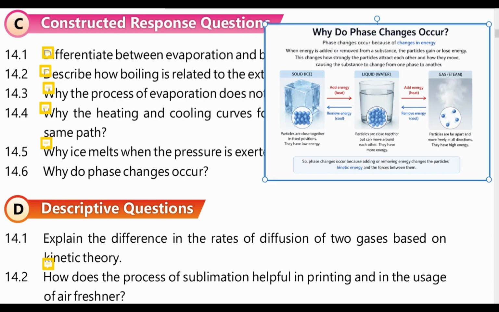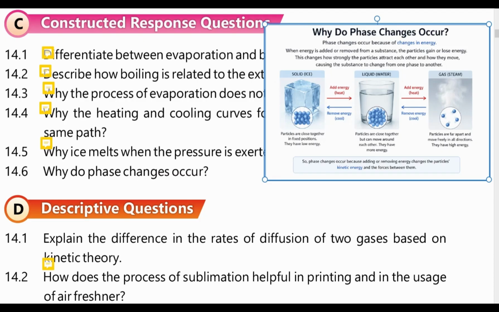This changes how strongly the particles attract each other and how they move, causing the substance to change from one phase to another. From here you can see that ice, which is solid form, is changing to water, which is liquid form, and water is changing to gas, that is steam form.